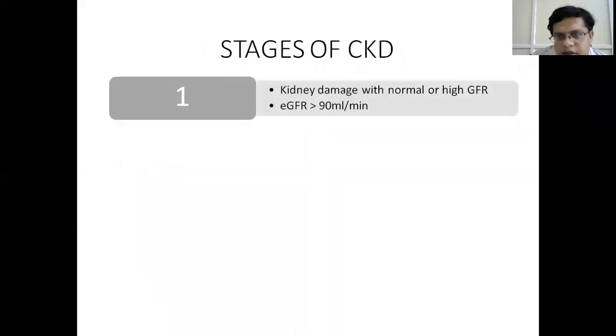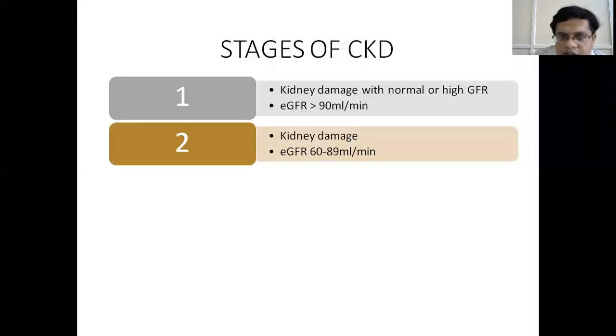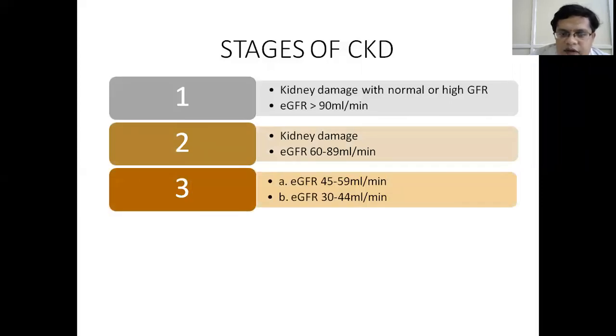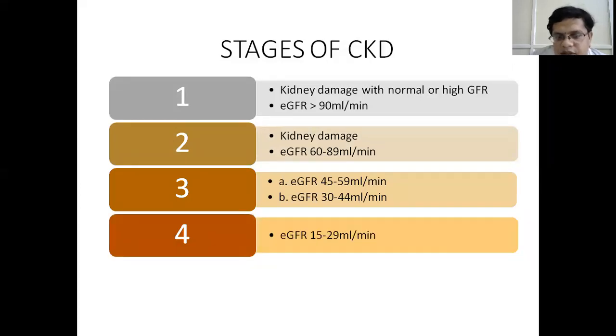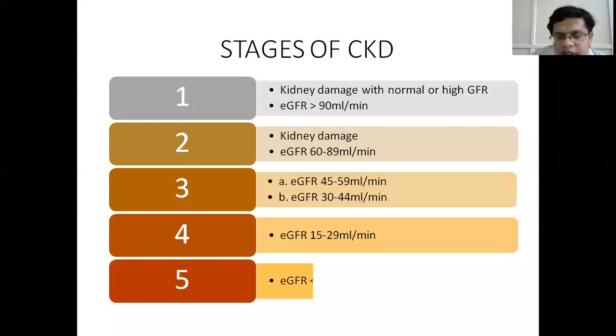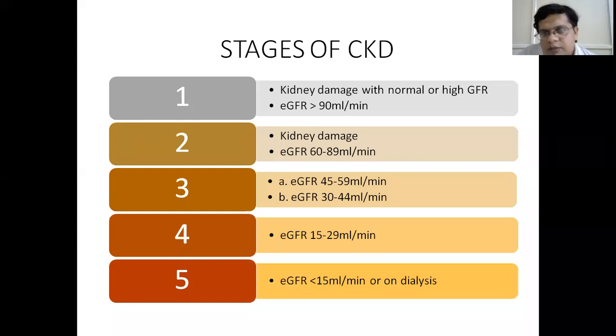Depending on the eGFR, we classify the CKD into 5 stages. Stage 1 is where eGFR is more than 90 ml per minute and there is kidney damage. How do you assess? By using the markers of kidney damage. In stage 2, the eGFR is about 60 to 89 ml per minute. In stage 3, the eGFR is 30 to 59. It is again divided into two stages, A and B. A is the eGFR between 45 to 59 and B is between 30 to 44. Stage 4, where the GFR is between 15 to 29, and less than 15 or the patient on dialysis, you term it as stage 5. Stage 5 is also called end-stage renal disease.